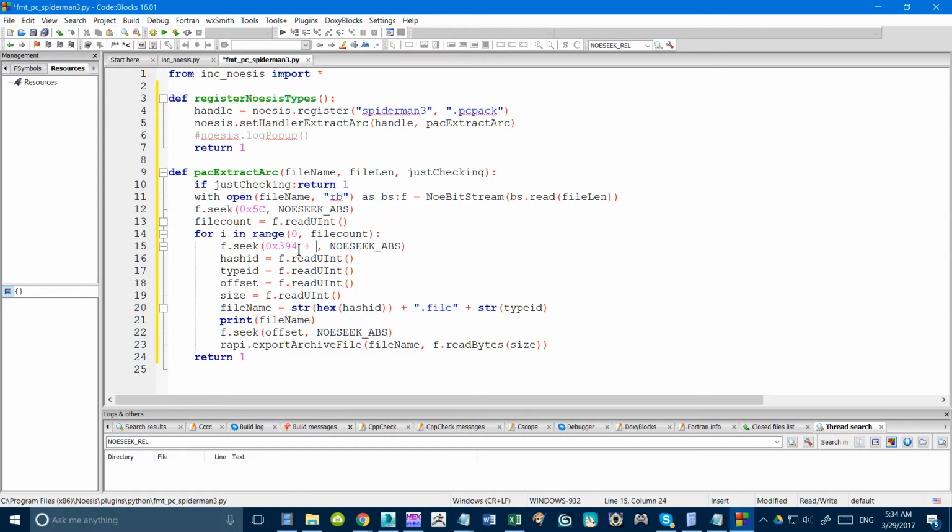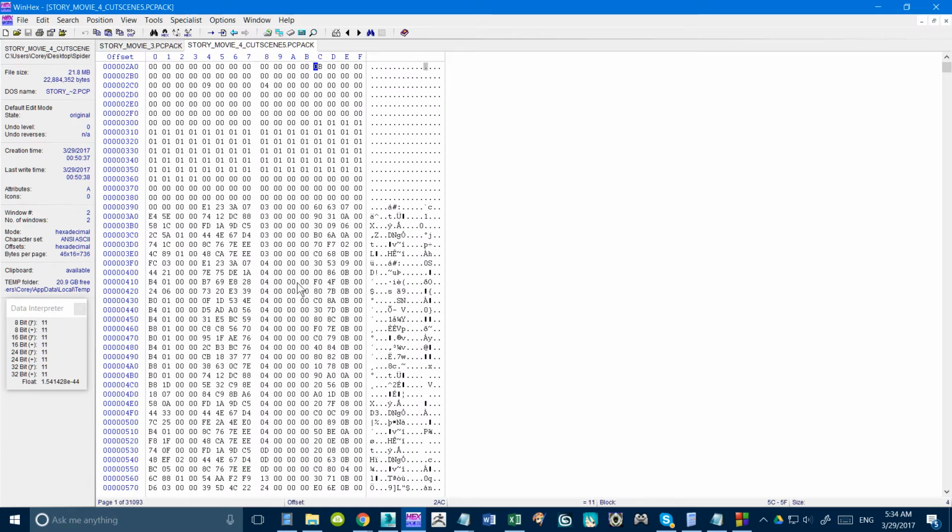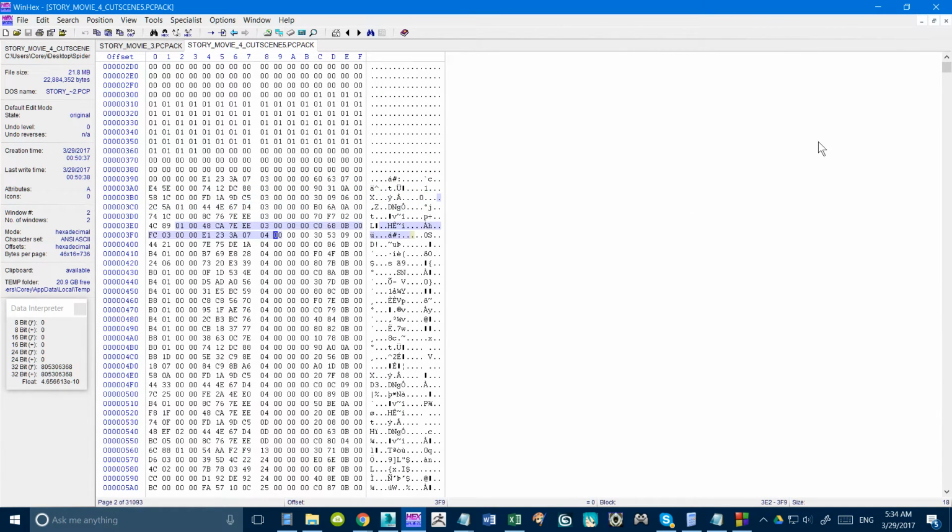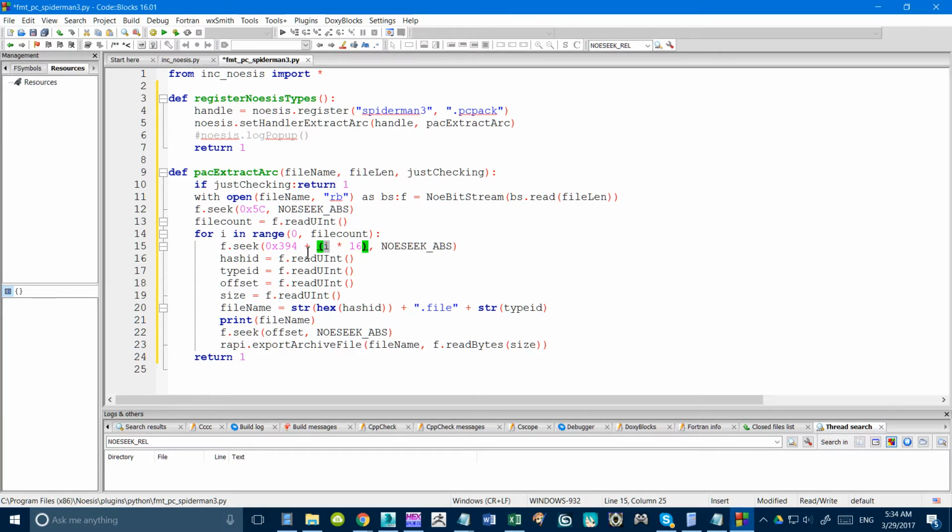So we're going to go plus, in brackets, i times 16. i is the integer that's given to us by the index, so each time the loop completes, this will increment by 1. When we begin the first loop, the first file will be 0, right? So i will be 0 the first time, times 16 is 0, plus the base address is the first address in the table. Then it'll just keep incrementing or indexing. Each one of the entries is 16 bytes, and it'll just keep going down in an index fashion. So that'll work.